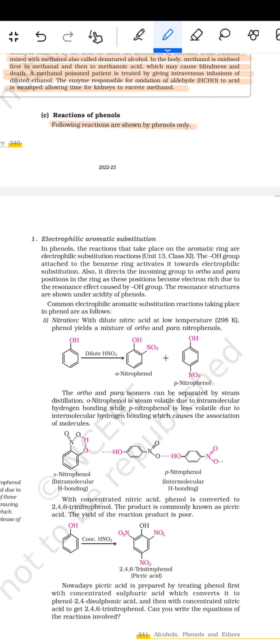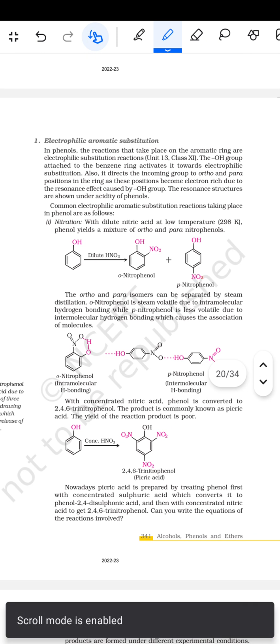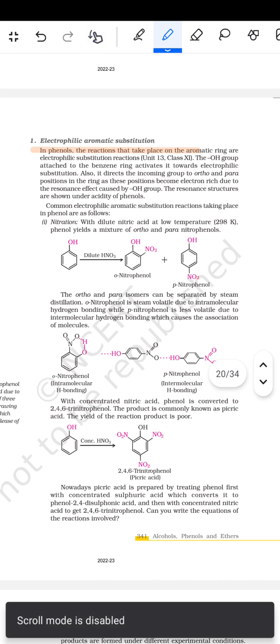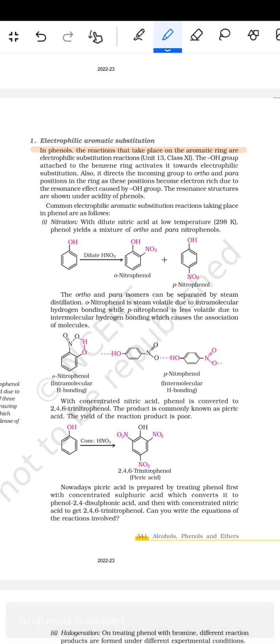The following reactions are shown by phenols only. First is electrophilic aromatic substitution. In phenol, the OH group attached to the ring activates it towards electrophilic substitution. It also directs the incoming group to the ortho and para positions, as these positions become electron rich due to the resonance effect caused by the OH group. The resonance structures are shown under the acidity of phenols.